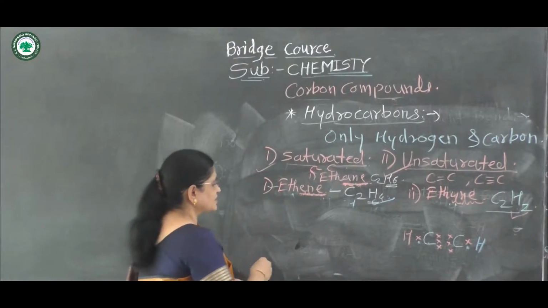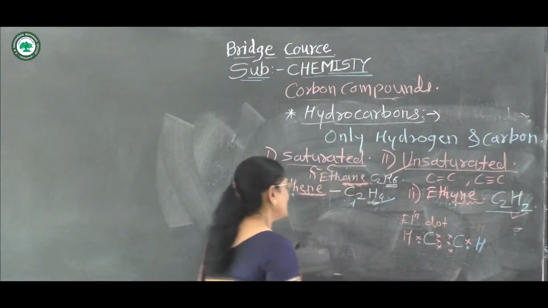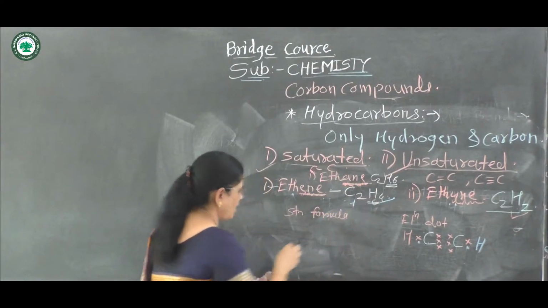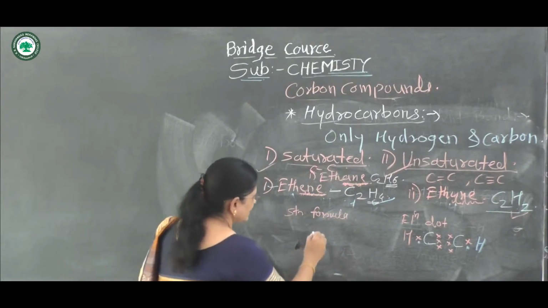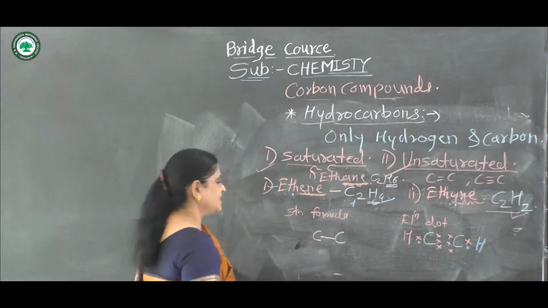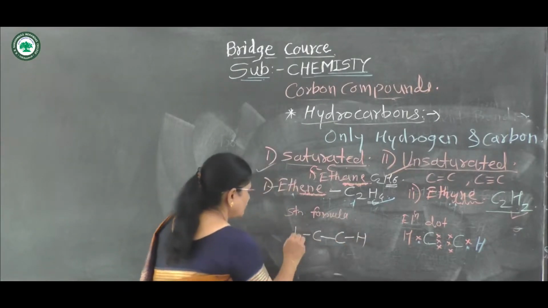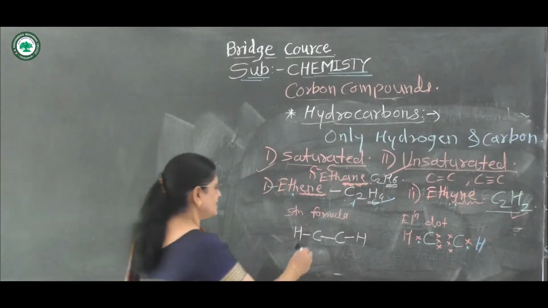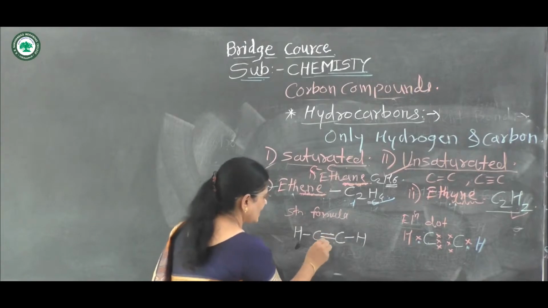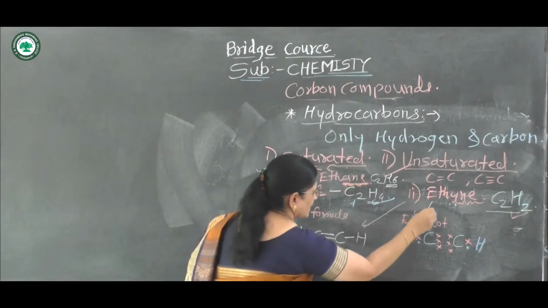This is again called the electron dot structure, and the structural formula of ethyne is as follows. This is the first carbon, this is the second carbon. At first draw a single bond between these 2 carbon atoms. Each carbon atom is joined to 1 hydrogen atom, then 2 valencies remain, and it forms a double bond and again a bond, which shows that in ethyne there is a carbon-carbon triple bond.